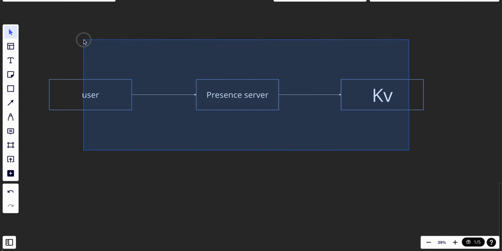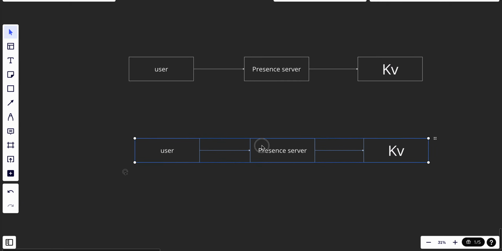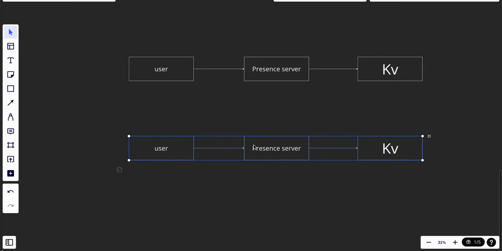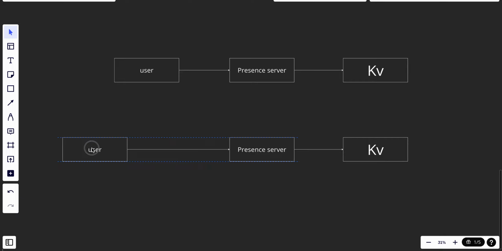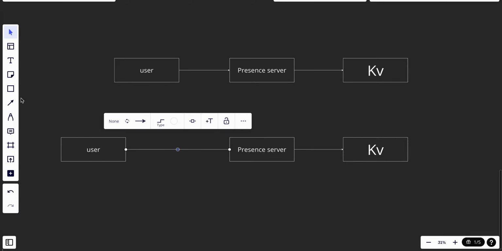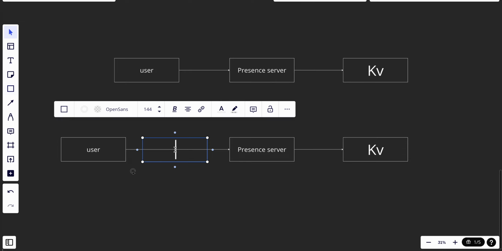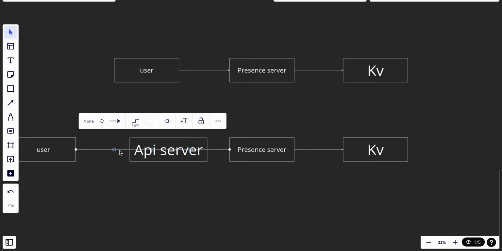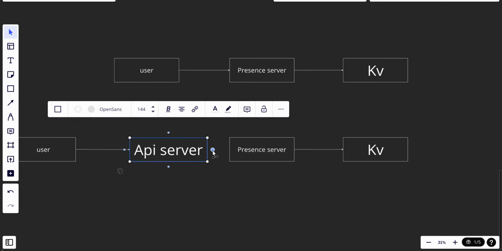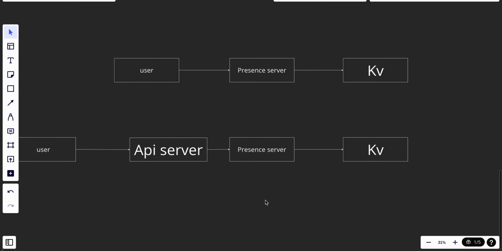So in the logout, if the user logs out, maybe we have an API server in between to handle the logging out, and after that it will send a notification to the presence server, and the presence server updates the key value store.